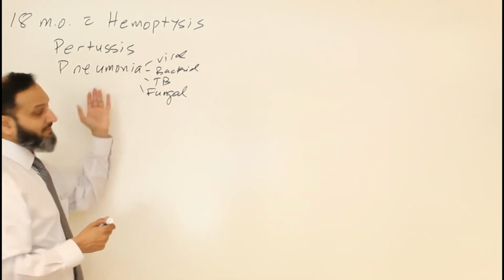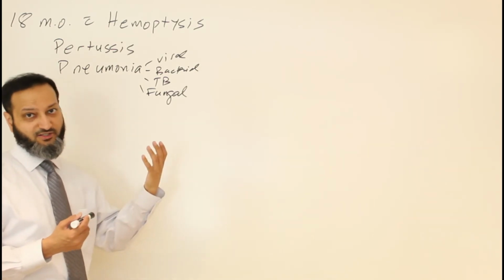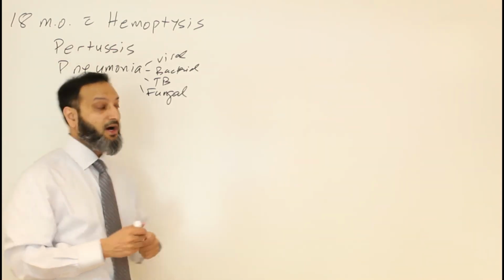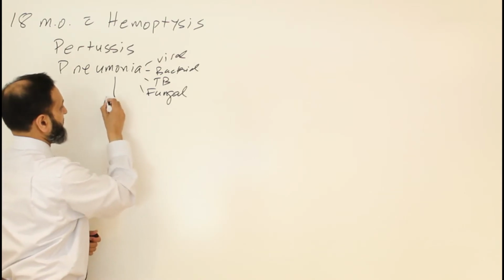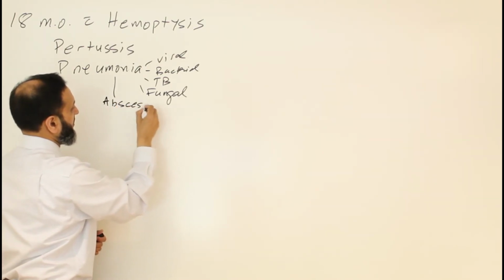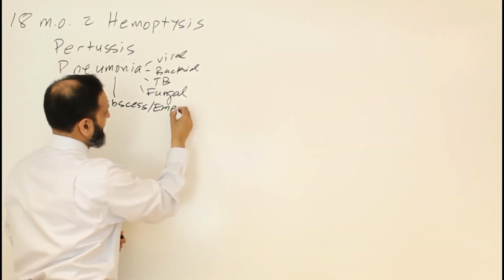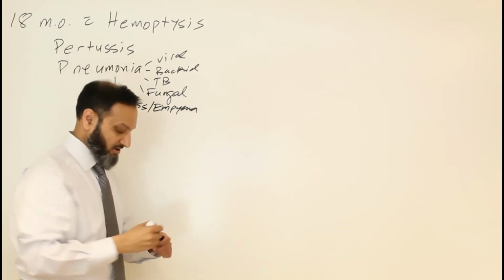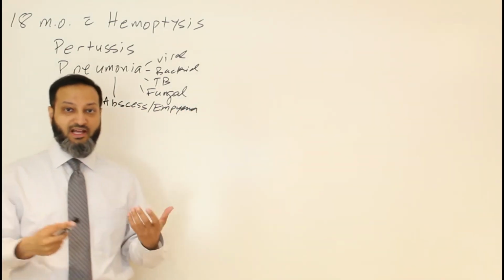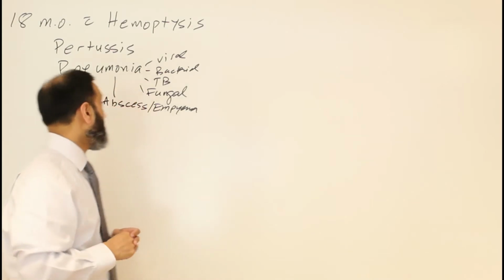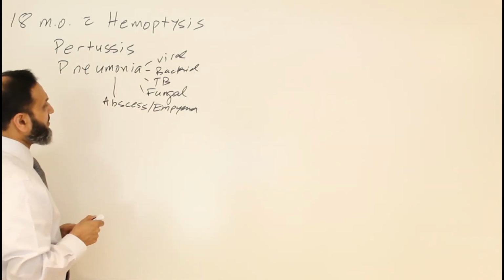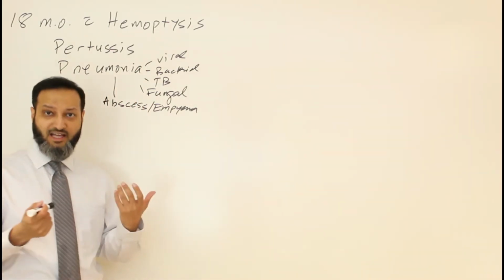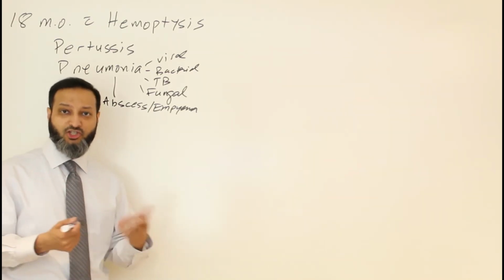And then you can have a complication of a pneumonia where you just start off as a pneumonia, but now you develop an empyema or an abscess, right? So you actually develop some sort of abscess or empyema. And that can cause a more severe pneumonia and lung infection, and then you can have hemoptysis as a result of that as well. Okay, and then other things that can give you hemoptysis, more chronic types of processes and infection and inflammation of the lungs.